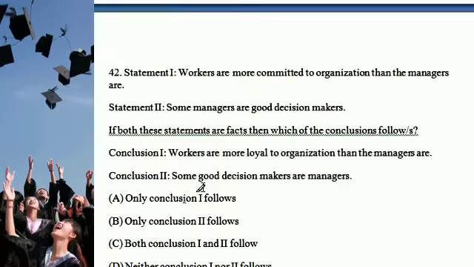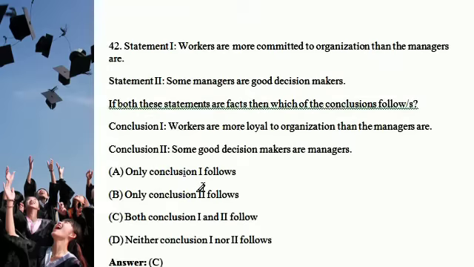Next question: there are statement 1 and statement 2. Statement 1: workers are more committed to the organization than the managers. Statement 2: some managers are good decision makers. If both these statements are facts, then which of the conclusions follows? Conclusion 1: workers are more loyal to the organization than the managers are. Conclusion 2: some good decision makers are managers. So definitely the answer is C: both conclusions A and B follow.